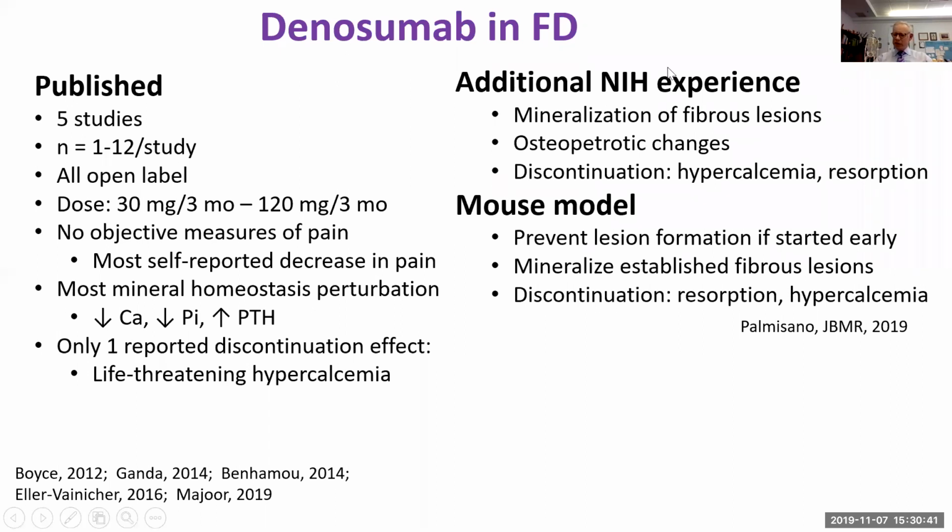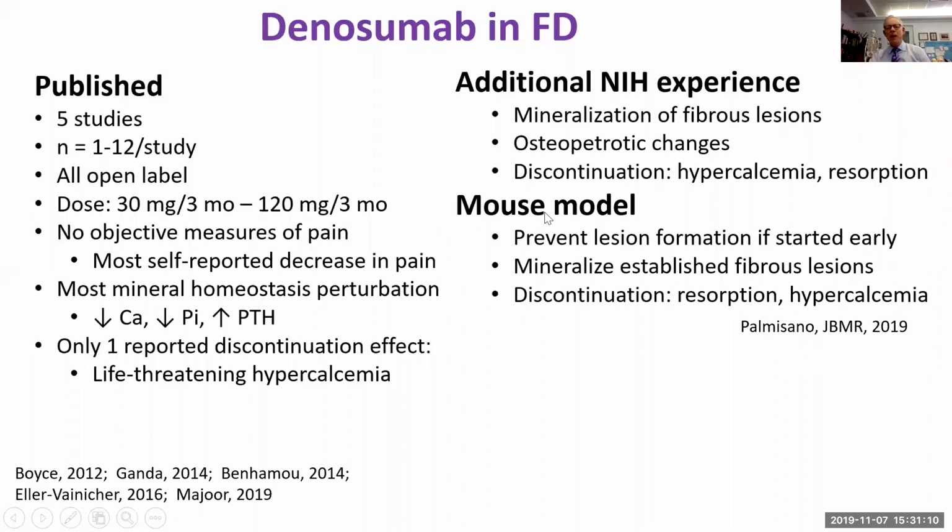We have some additional experience in patients treated with Denosumab for fibrous dysplasia. With relatively high doses over long periods of time, patients can develop osteopetrotic changes. And on discontinuation, it's very interesting, there is some degree of mineralization of the fibrous lesions with treatment with Denosumab. But with discontinuation, there's resorption of that bone which was formed, and hypercalcemia.